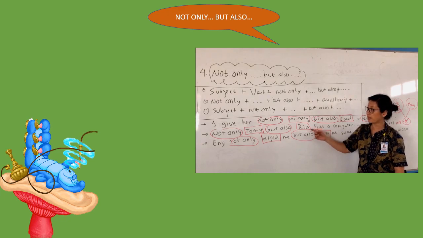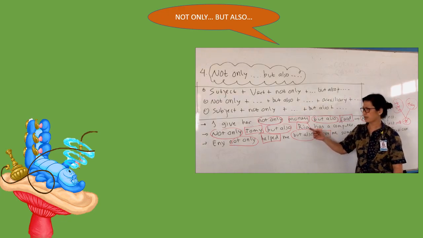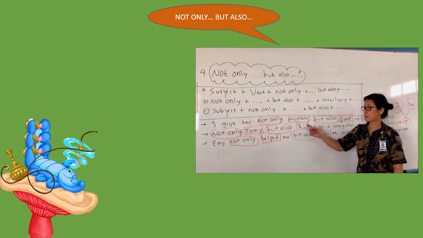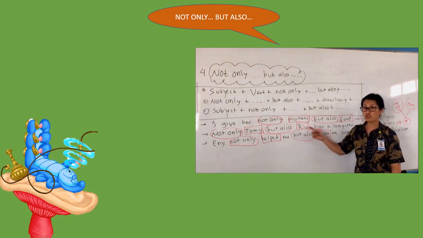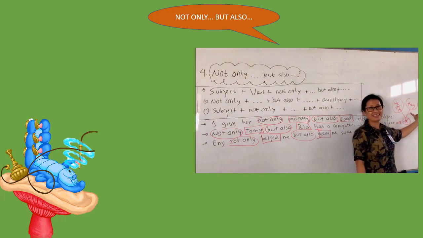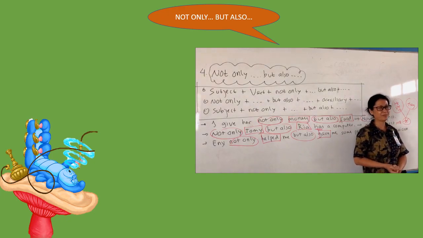For example, again, the students, or let's make it Ria and John, for example. We have two people, right? So we have have instead of has. Because the subjects, Ria and John, two people. Plural here. We use the form of they. Hopefully you remember. Ingat ya? And harus ingat. Okay?